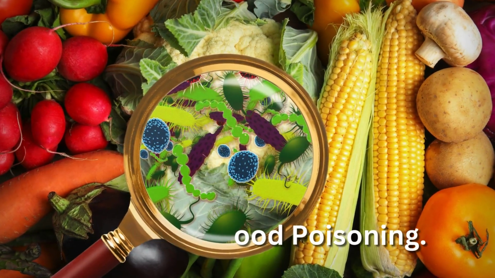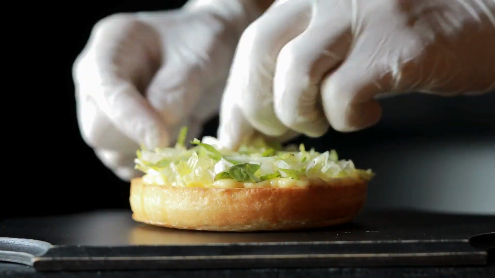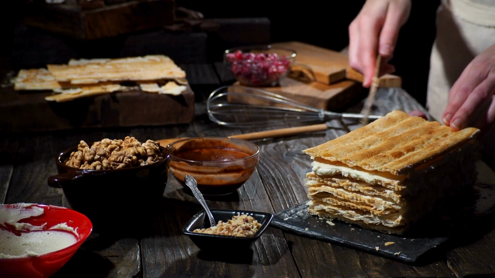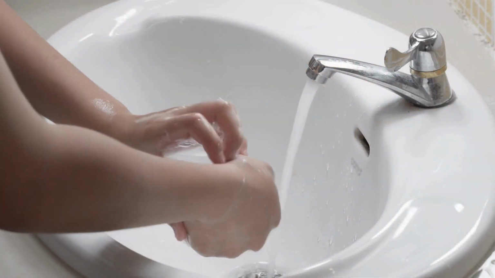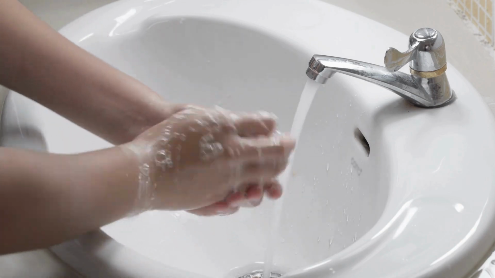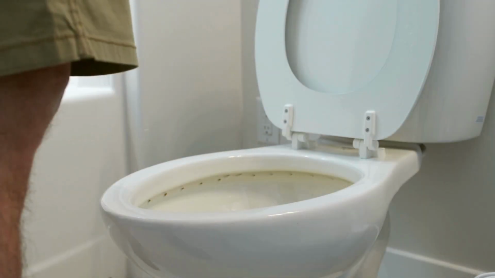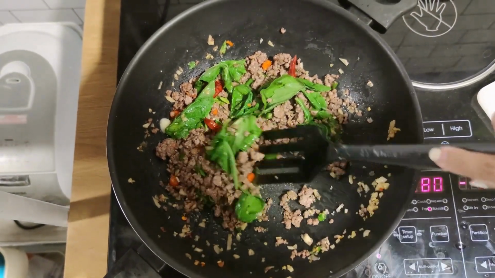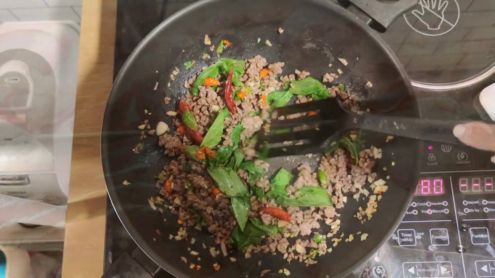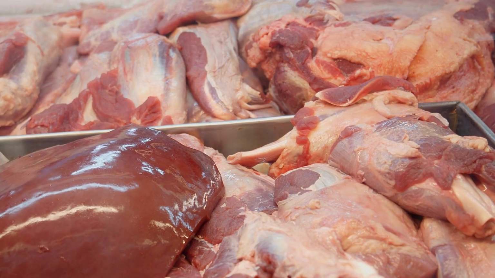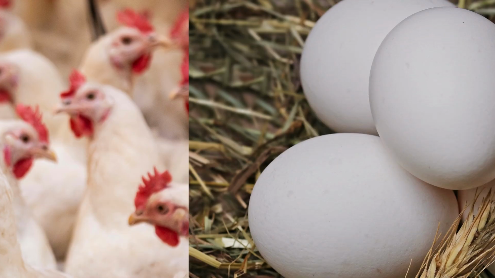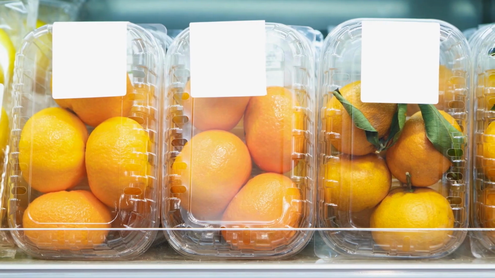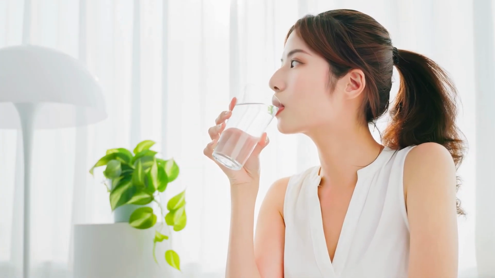Preventing food poisoning. Practice good food safety habits. Some of the things you can do to reduce the risk of food poisoning include: wash your hands with soap and water before preparing food and after using the bathroom. Cook food to the appropriate temperature to kill bacteria and viruses. Avoid consuming raw or undercooked meat, poultry, eggs, and seafood. Store food properly to prevent contamination. Drink clean and safe water.